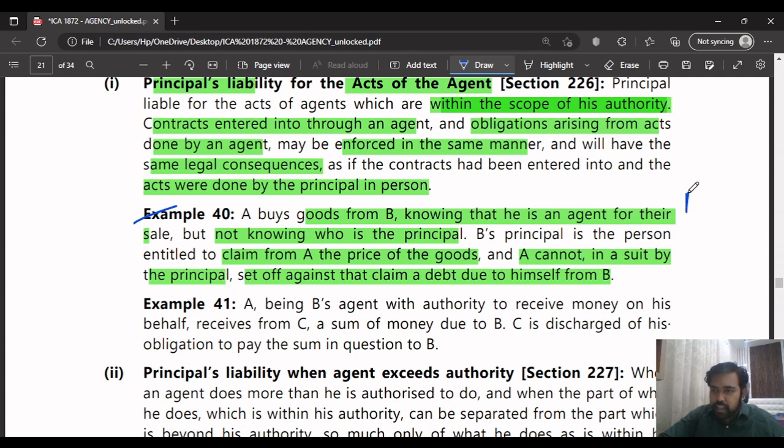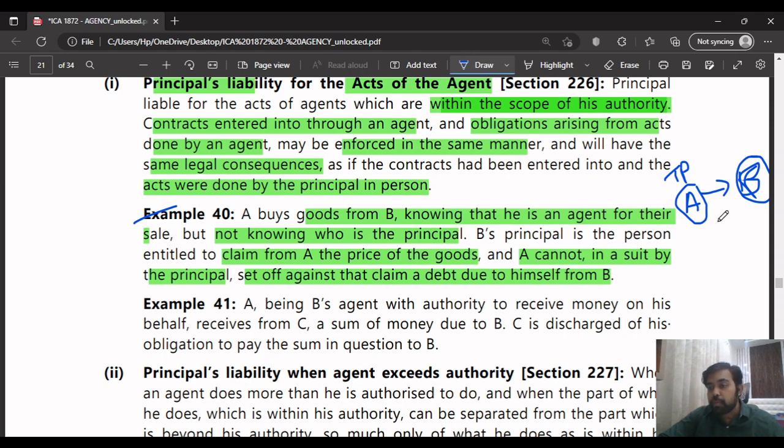In this case, A is not a principal or an agent. A is the third party, who buys goods from B. B is the agent. The third party knows that B is an agent, but doesn't know who the principal of this agent is.